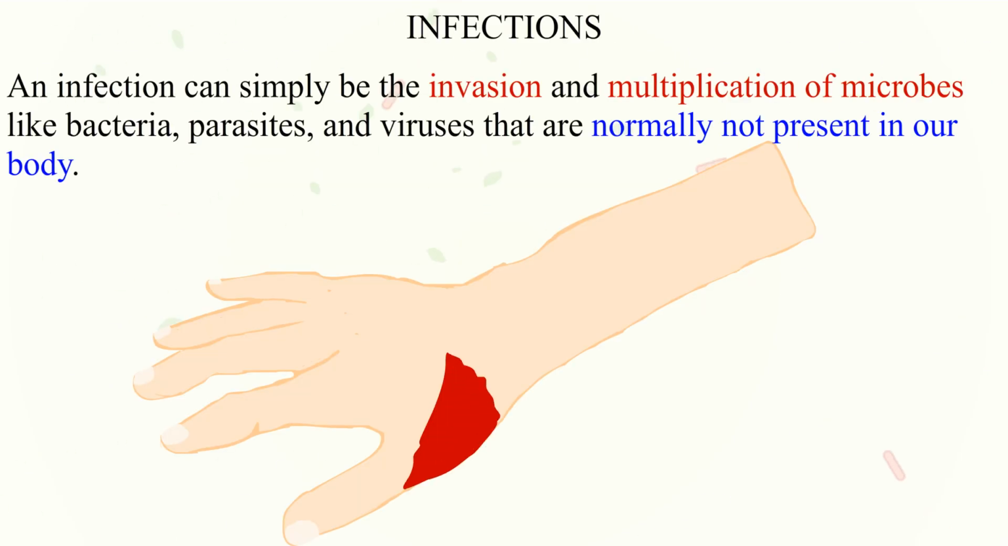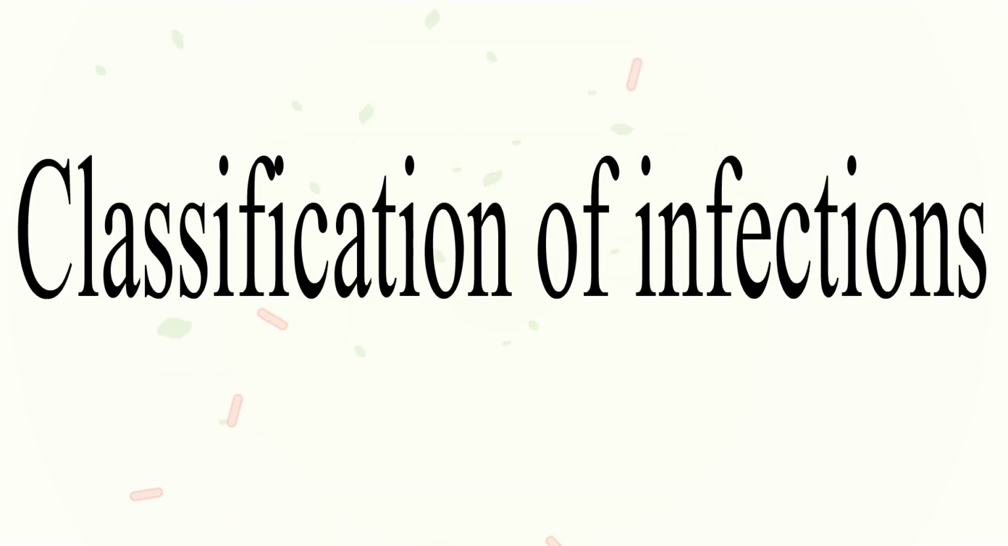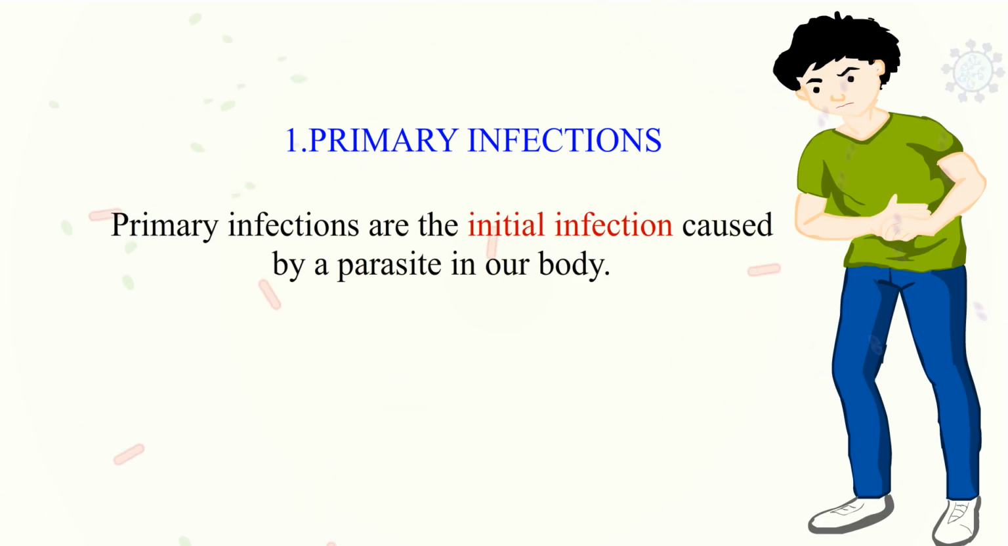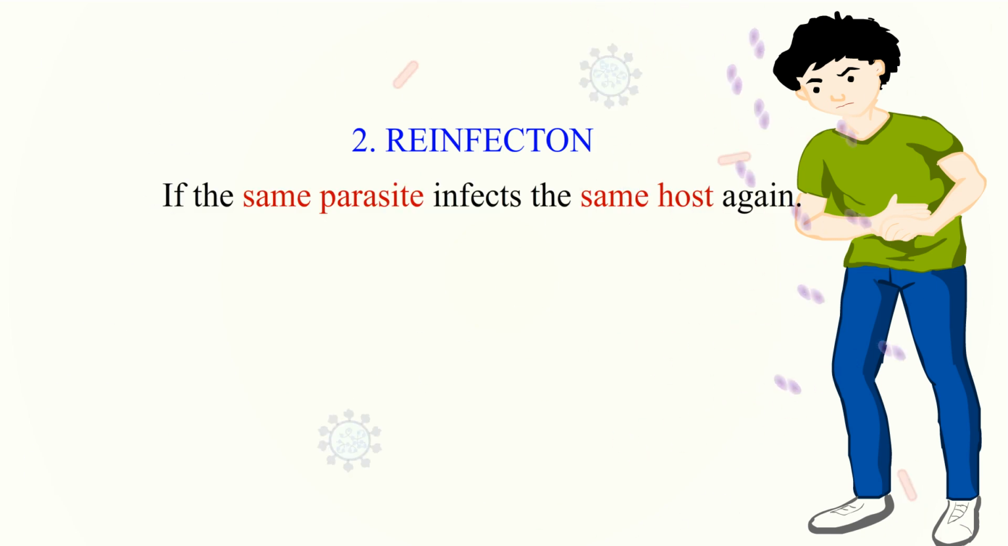An infection can simply be the invasion and multiplication of microbes like bacteria, parasites, and viruses that are normally not present in our body. The infections can be classified into: 1. Primary infections, the initial infection caused by a parasite in our body. 2. Reinfection, if the same parasite infects the same host again.